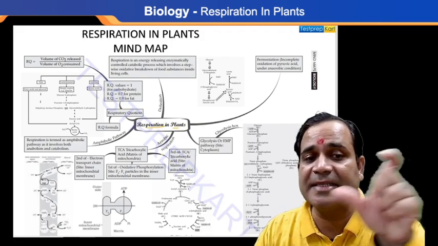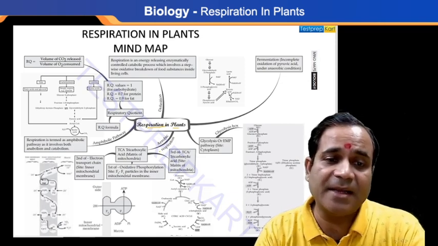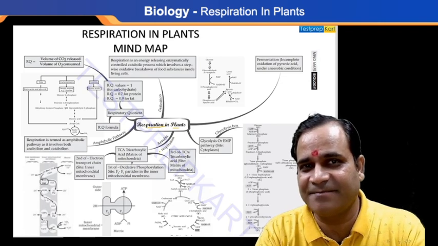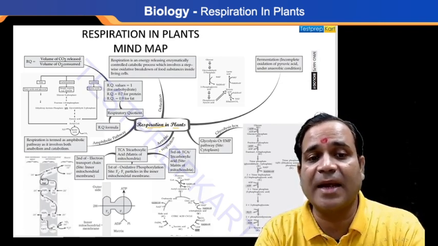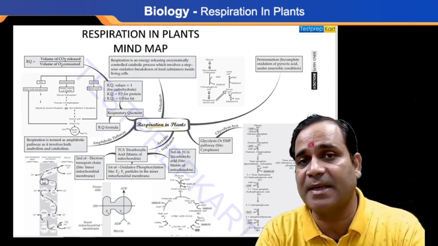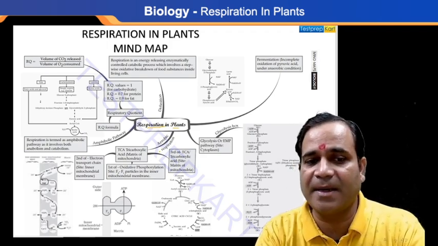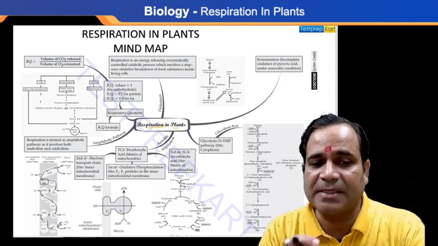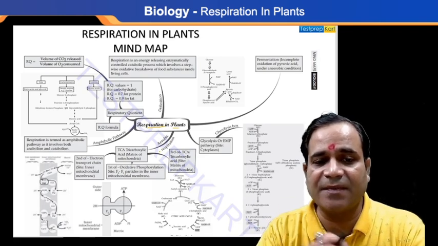Oxidative phosphorylation occurs at the F1 particles in the inner mitochondrial membrane.